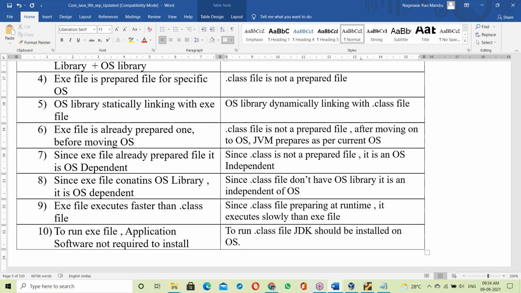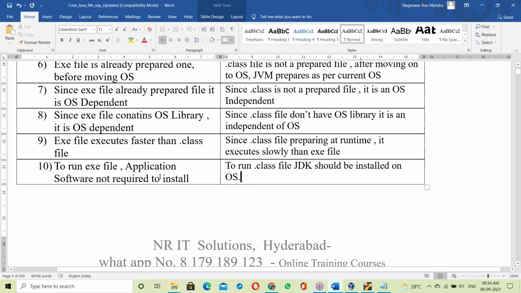Next to Python, this year I have a lot of experience, because of my project experience. Okay, so next, one more difference here.